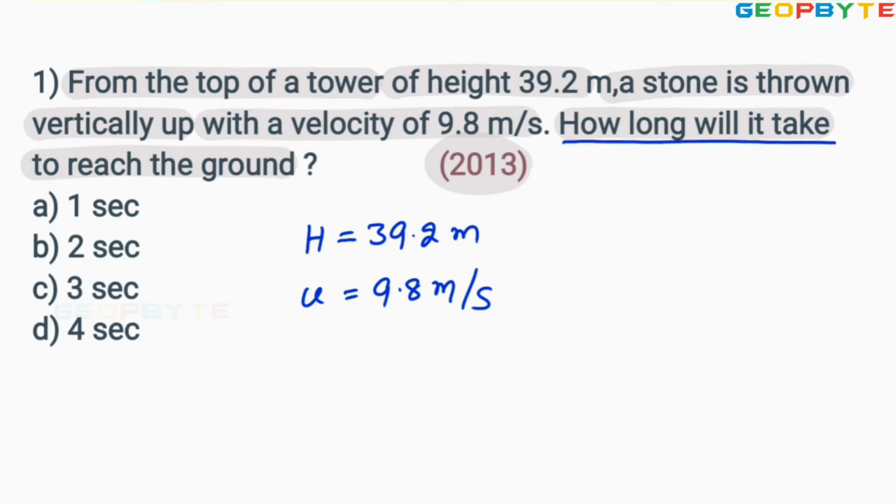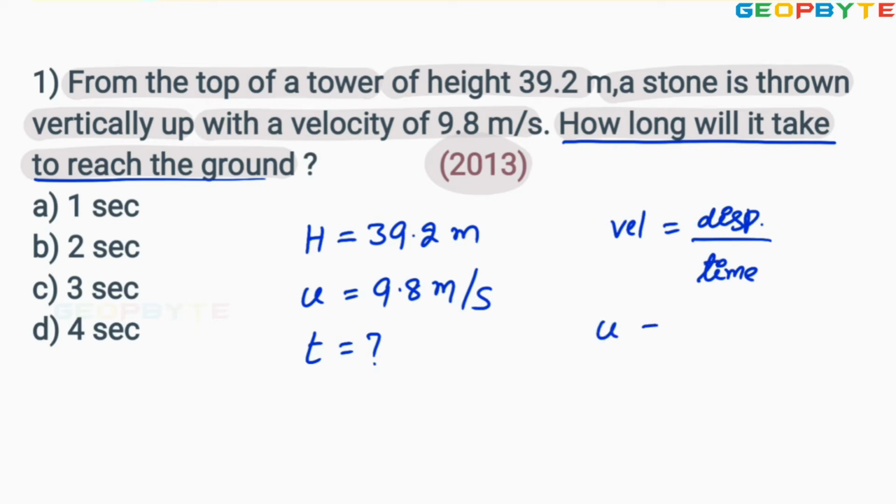How long will it take to reach the ground means, what is the time taken by the body to reach the required height. As you know, the velocity v equal to displacement by time. Here the velocity is u, and the displacement is height divided by time.